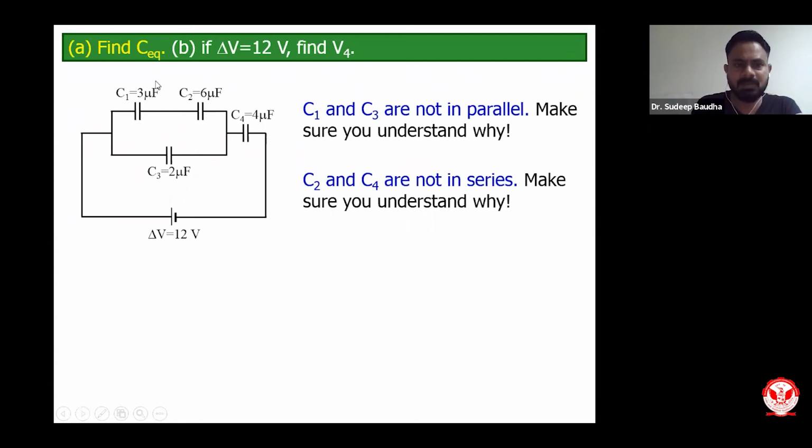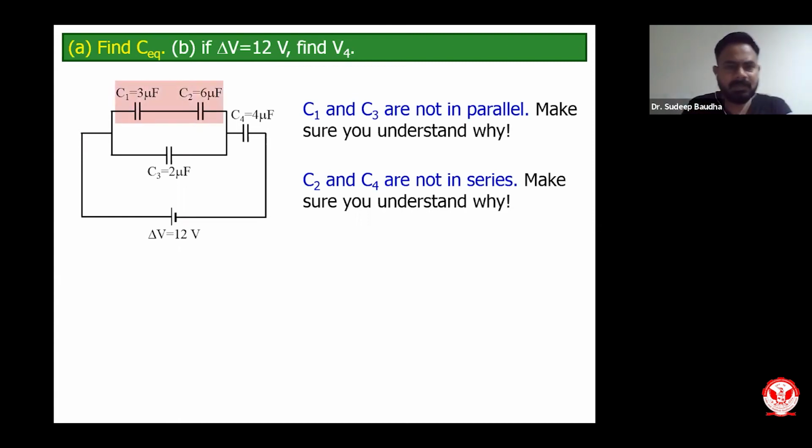Since there is no other path between the two capacitors, they can be considered as series. That is very important to understand. If I have a multi-path configuration, with many paths to move through, then that combination is known as a parallel combination. And if I don't have any other path, then that combination is known as a series combination.